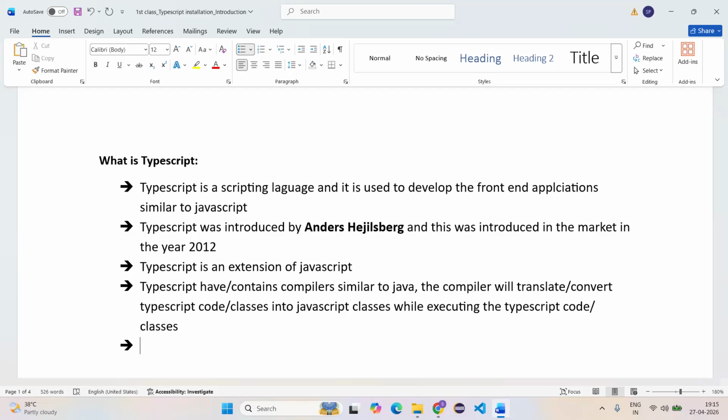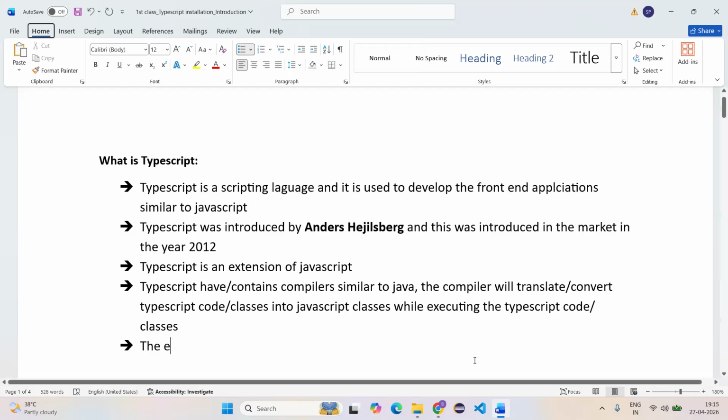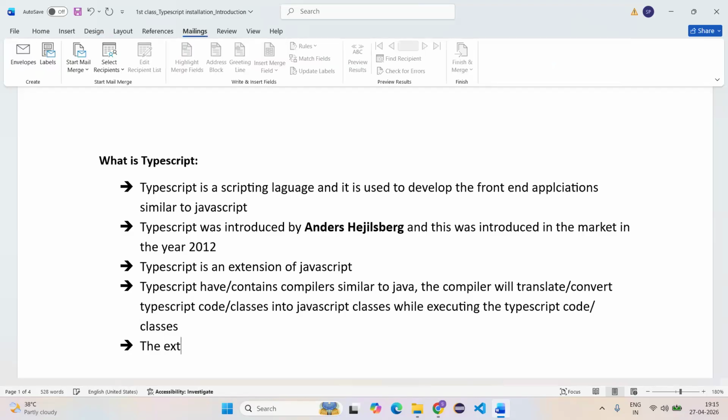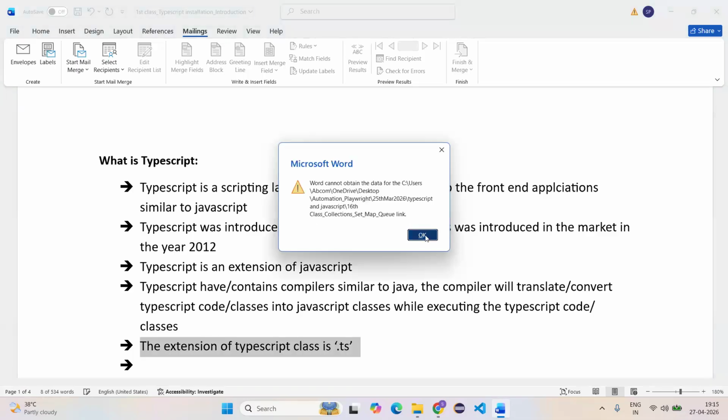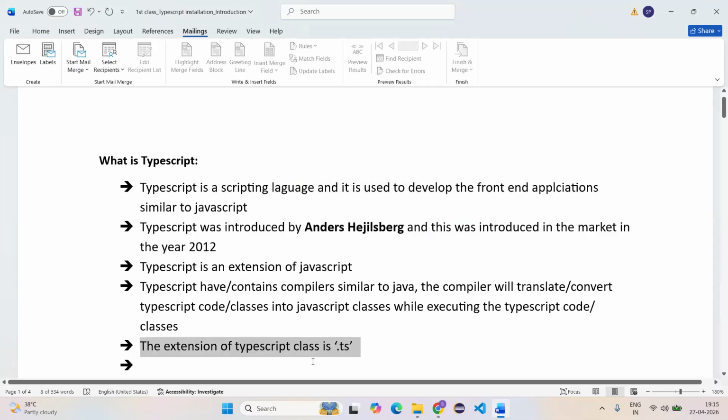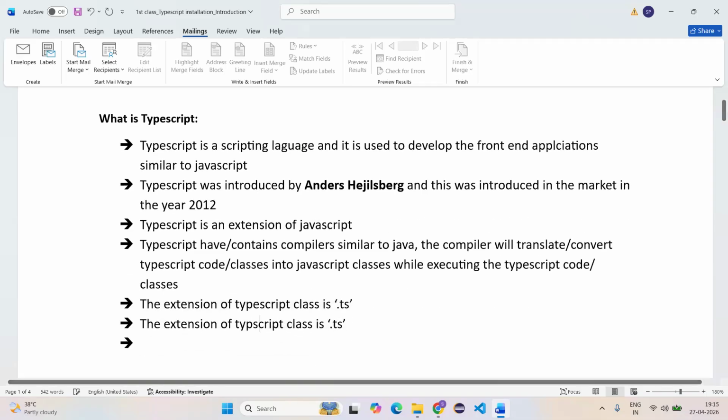Yes, ma'am. And observe carefully the respective extension. The extension of a TypeScript class is .ts, and the extension of a JavaScript class is .js, which is very important. Java is .java, C# is .cs, Python is .py, TypeScript is .ts, JavaScript is .js.